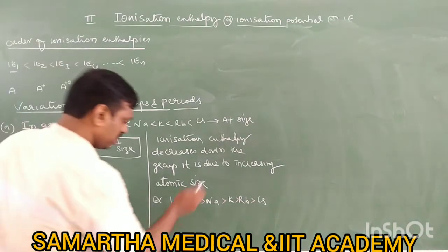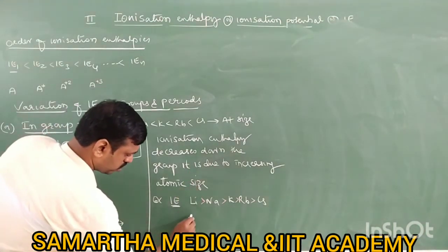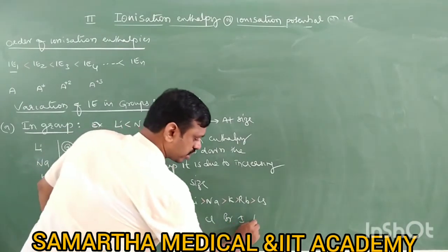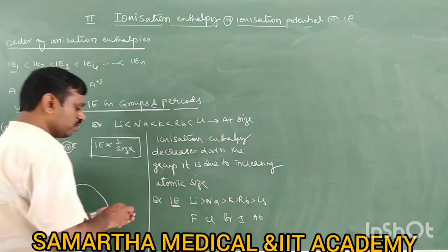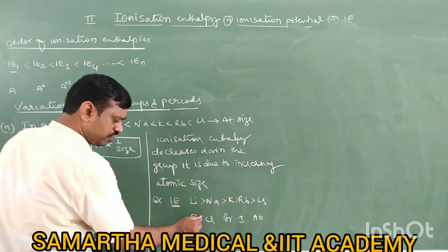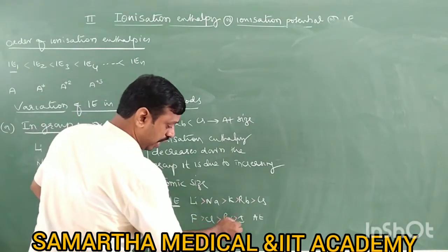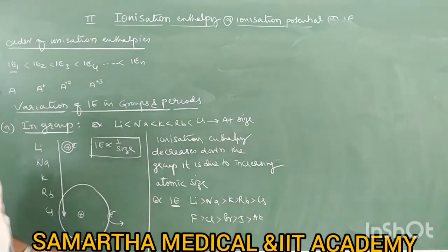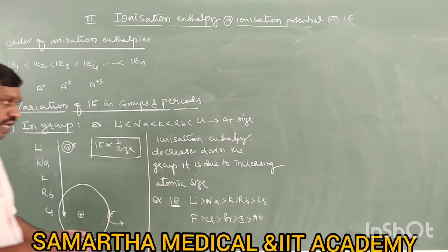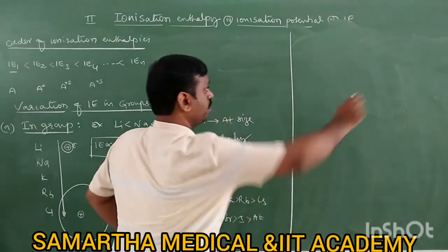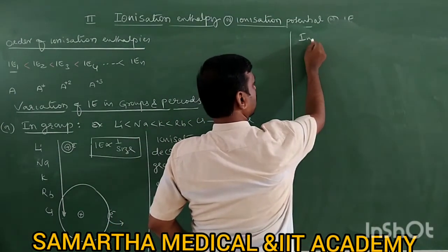You can even take the 17th group elements: fluorine, chlorine, bromine, iodine, astatine. Whichever group you take, down the group ionization enthalpy decreases. So this is ionization enthalpy in a group. Similarly, what is the variation of ionization enthalpy in a period? Let's study it in a period.